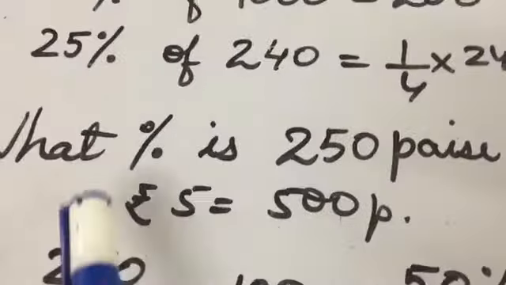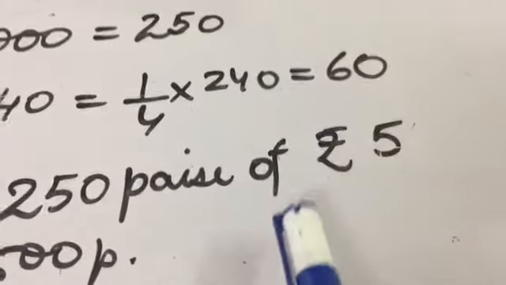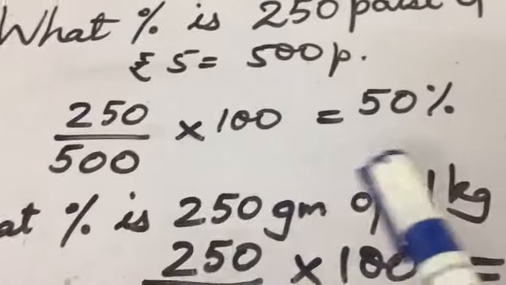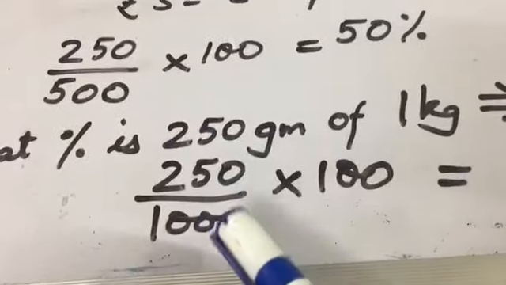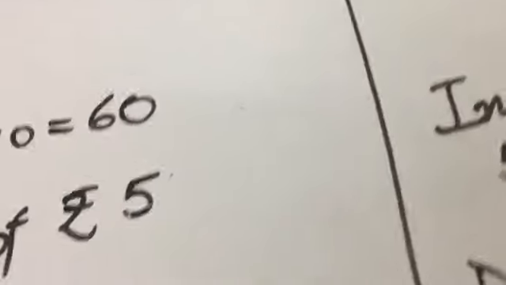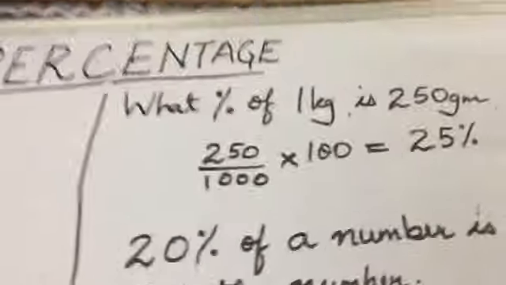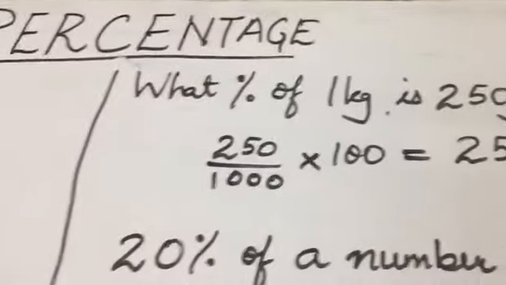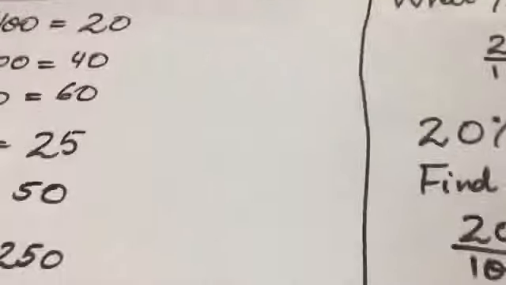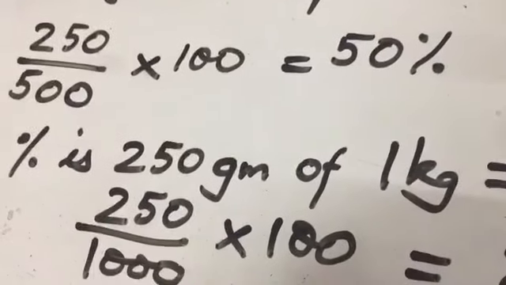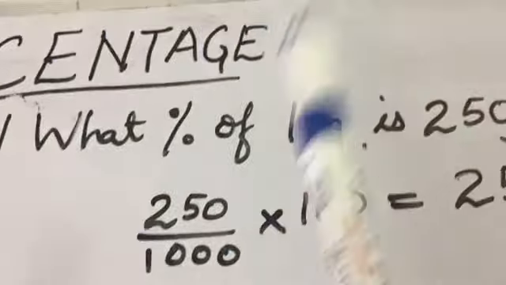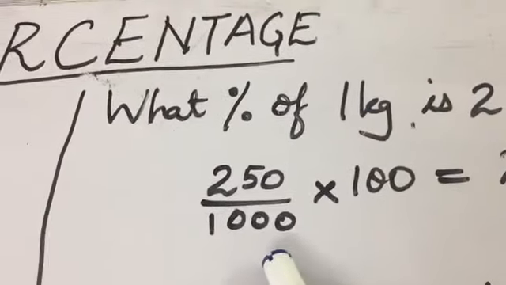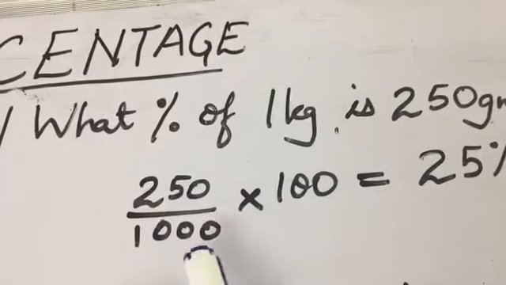When we have a question of this type, what percent is this of this? Always remember, whatever is there after 'of' goes in the denominator. Now we have a different kind of question, same question, but the language is different, children. Now here they are saying what percent of 1 kg is 250. Now children get confused in this. What percent is 250 gram of 1 kg? Or they write what percent of 1 kg is 250 gram. So I told you whatever comes after 'of' goes in the denominator. Remember this. It is a very simple way to understand.